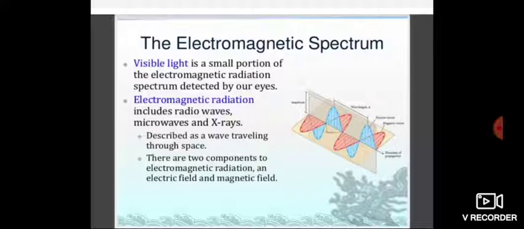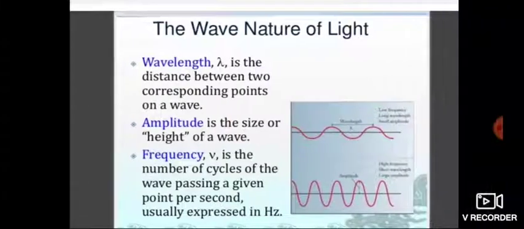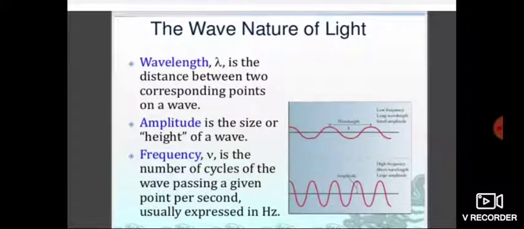So electromagnetic radiation includes radio waves, microwaves and X-rays also. This is the wave nature of light. Wavelength lambda is the distance between two corresponding points on a wave. What's the unit? Meter. Amplitude is the size or height of the wave, the maximum displacement of a body. How much height one wave is rising, that is known as amplitude. That also has the unit meter.